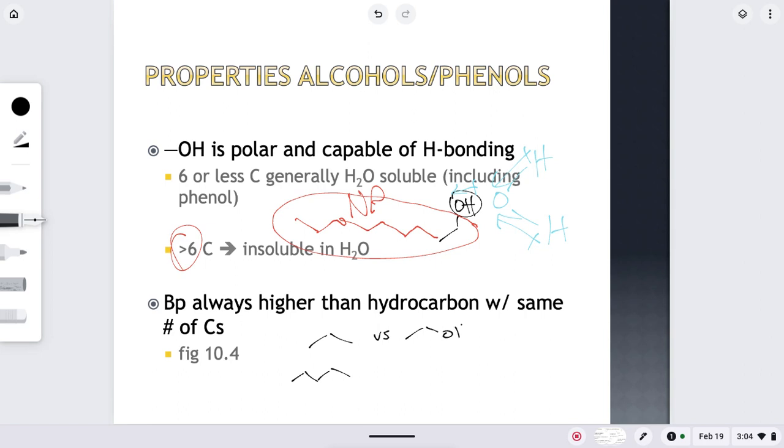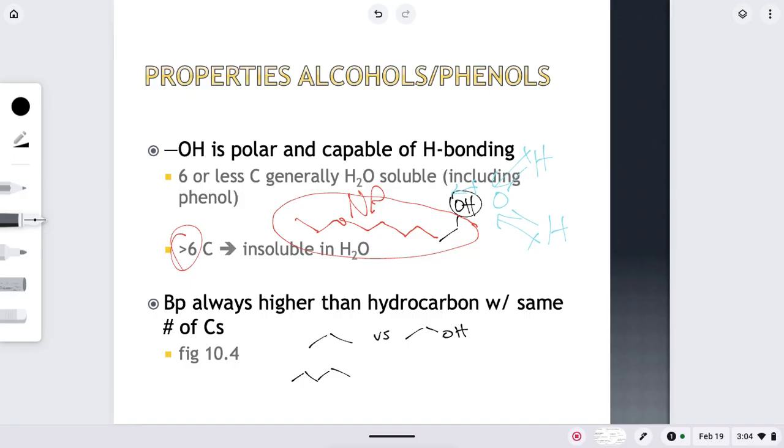And ethanol is a liquid at room temperature. If you had pure ethanol, which would be kind of hard to do because it really likes water, but if you had pure ethanol and only ethanol, it would be a liquid at room temperature. It would have a relatively low boiling point compared to water, but it would have a much higher boiling point than my propane.